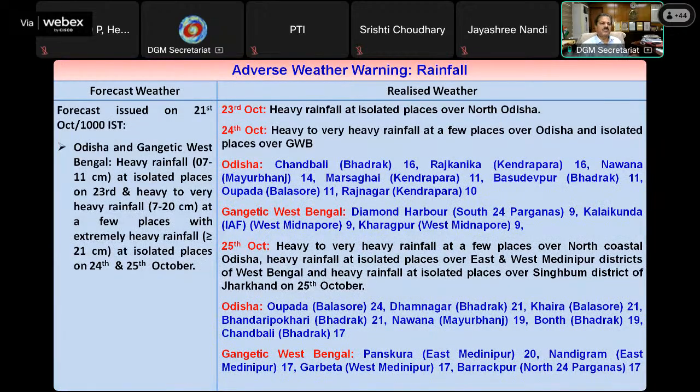Now, this is the forecast rainfall. We gave heavy to very heavy rainfall for 24th and 25th. Even though we told on 23rd there was isolated heavy rainfall activity, it was 6 centimeters, just below the margin of 7 centimeters. But on 24th and 25th, there was extremely heavy rainfall activity in both the states, Odisha and West Bengal, as predicted by us.